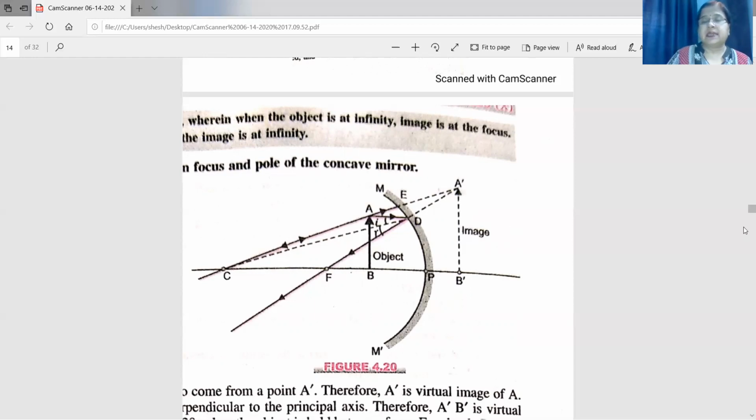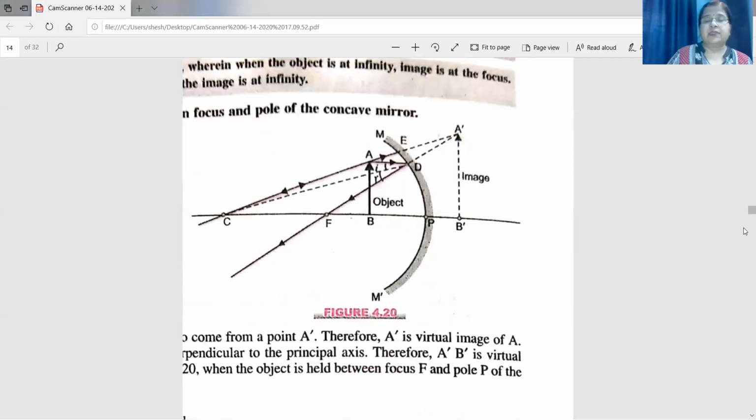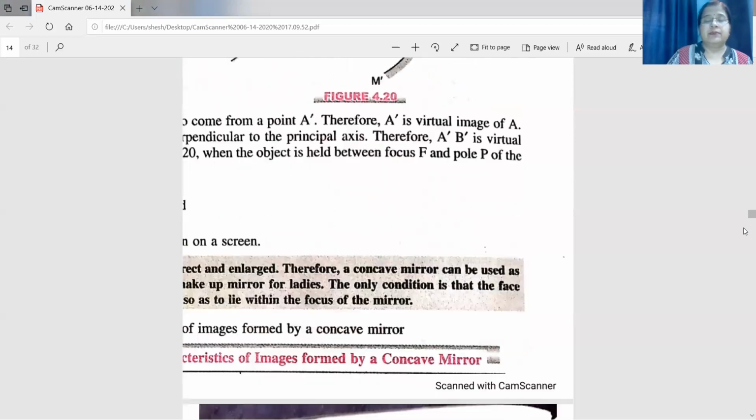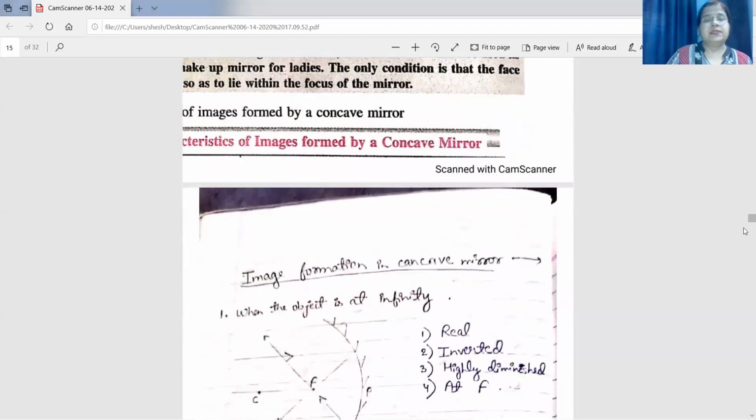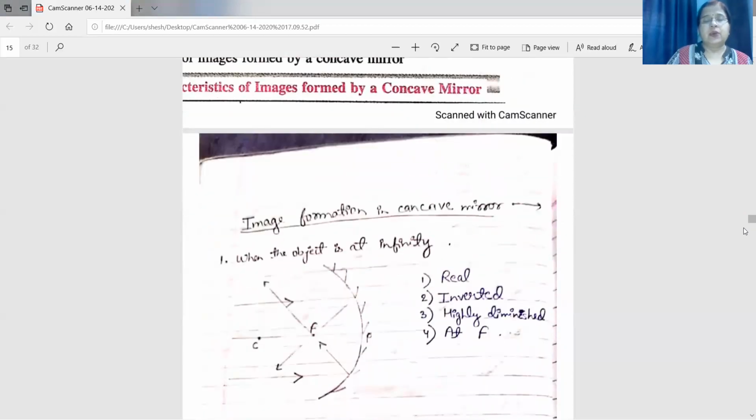These are the 6 cases that you are supposed to read under concave mirror. Draw the ray diagram, find out the nature of the image, and practice the diagram. Next is image formation in convex mirror.